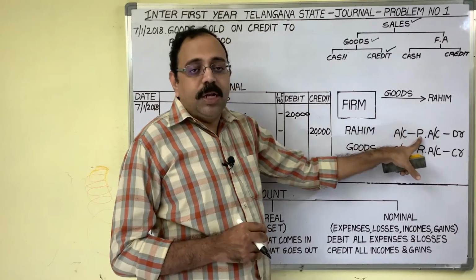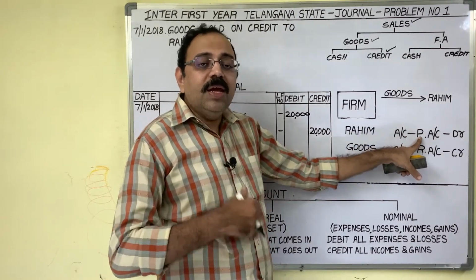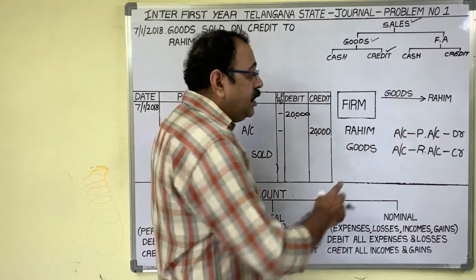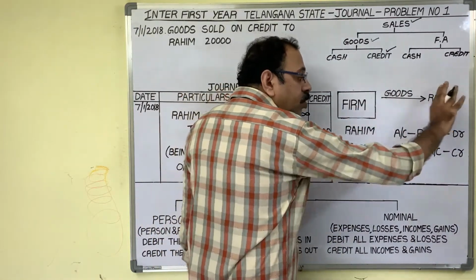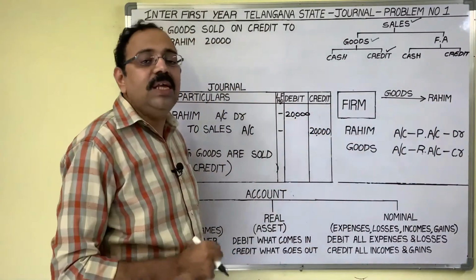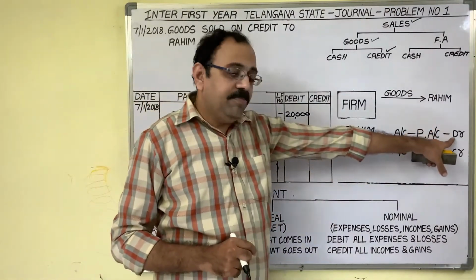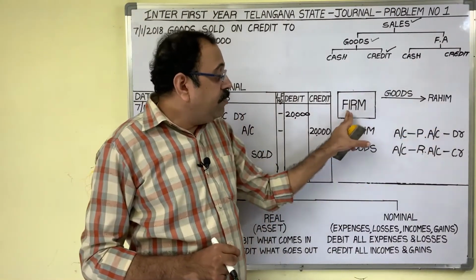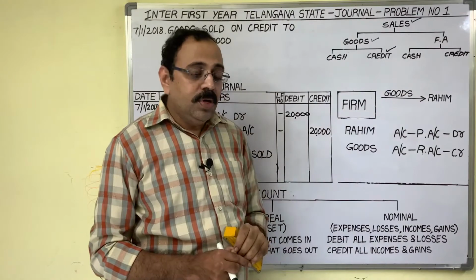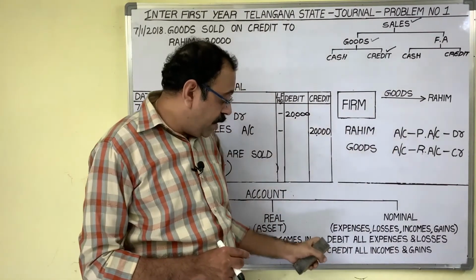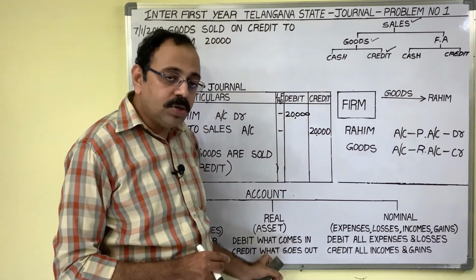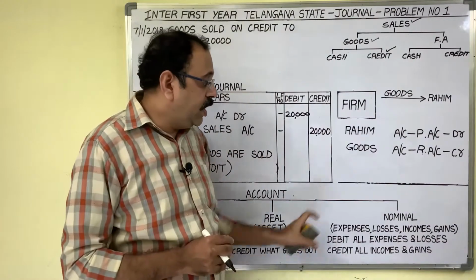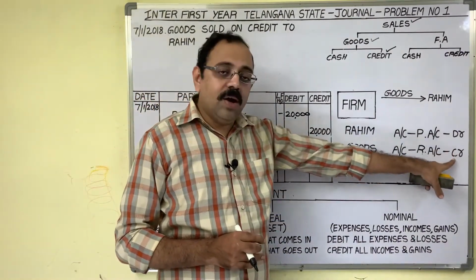Personal account principle, debit the receiver, credit the giver. Here Rahim is receiving goods. Rahim is a receiver, therefore debit him. And from the firm goods are going, no? So real account rule, debit what comes in, credit what goes out. As goods are going, credit goods account.